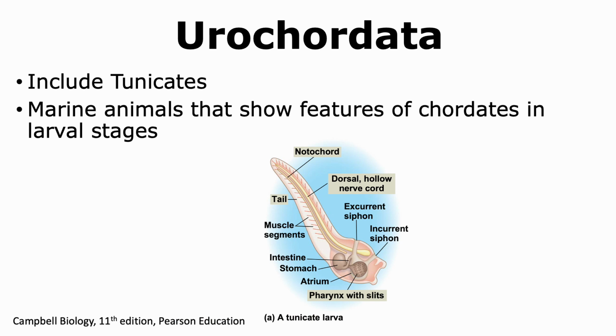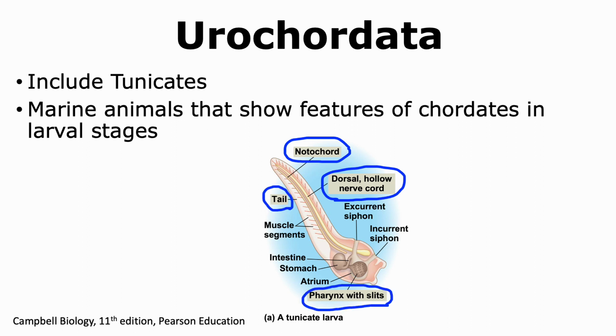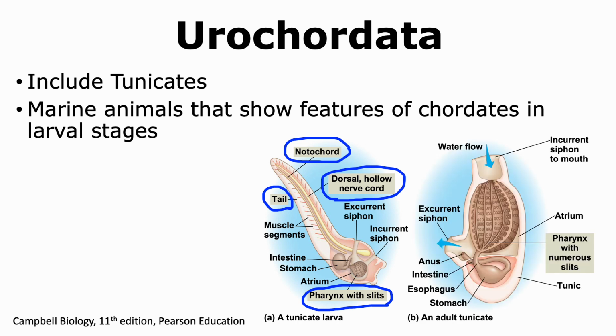Tunicate larvae do show the presence of a notochord, a nerve cord, pharyngeal slits, as well as a tail, which are the four features of chordates. However, as the larvae undergo development to form the adult tunicate, a lot of these features are lost. In fact, the tunicate loses its entire nervous system as it transitions from a motile larva to a sessile adult tunicate.